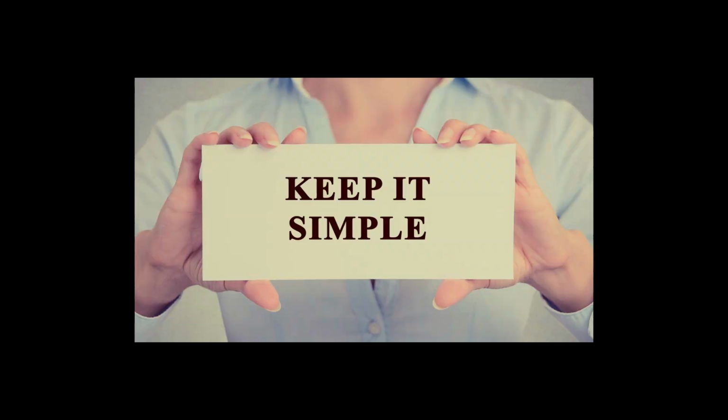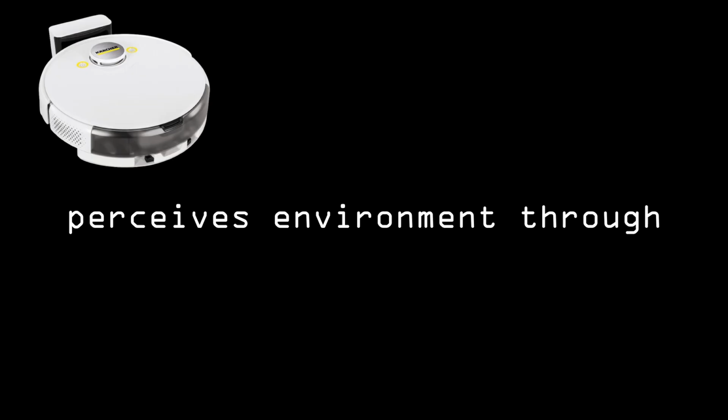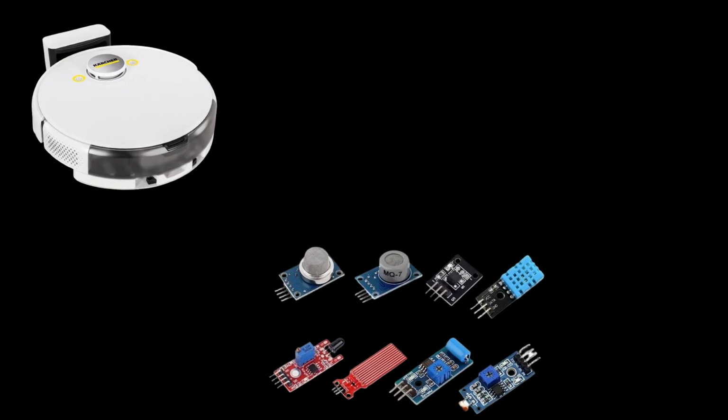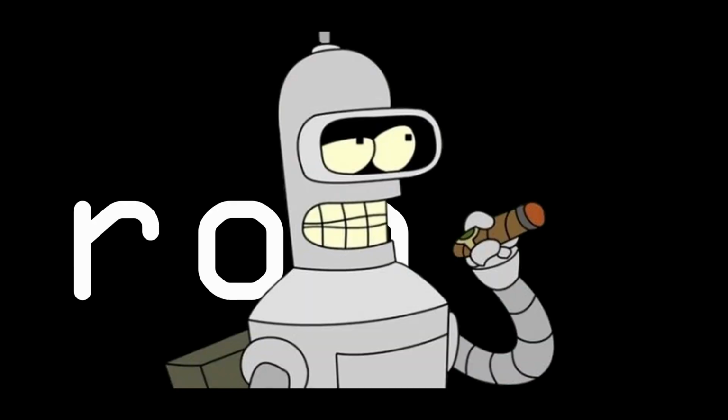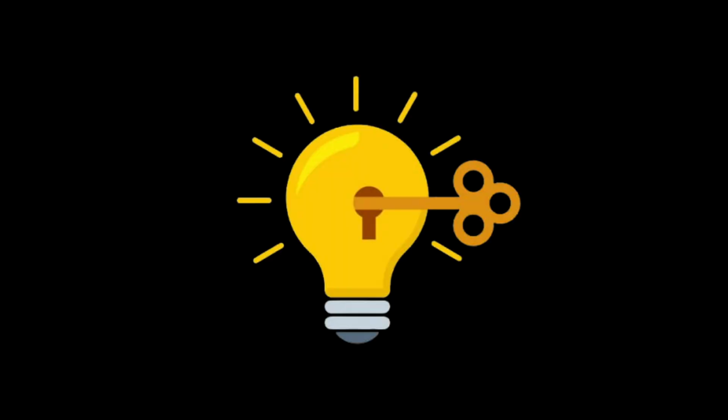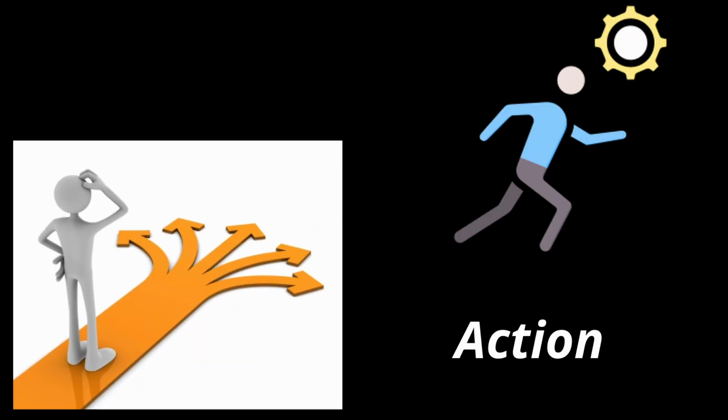What exactly is an agent? In simple terms, an agent is anything that can perceive its environment through sensors and then take actions based on what it perceives. Think of it like a robot or even a smart app. The key idea is that an agent makes decisions and takes actions based on its surroundings to achieve certain goals.